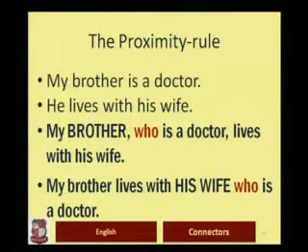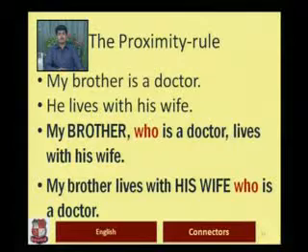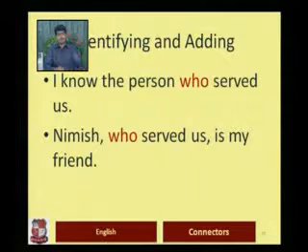So it is necessary to keep the connector as close to the word as possible. In most of the antecedents, you can put it right next to the word. For example, in the first sentence, you can see my brother, who is a doctor, who is immediately after the brother. But in some other sentences, there might be a word or two in between that you may not be able to avoid, but still you should keep it as close as possible.